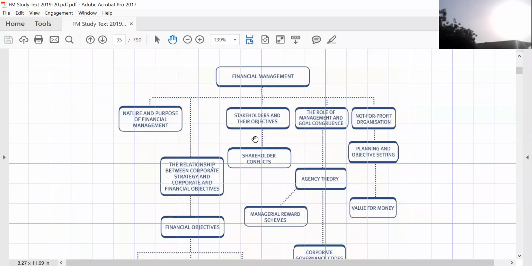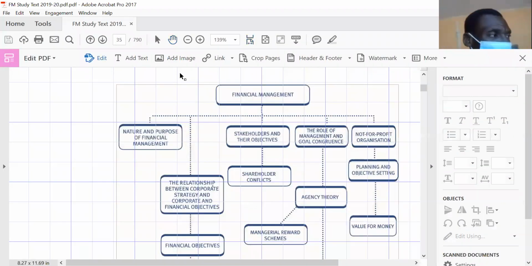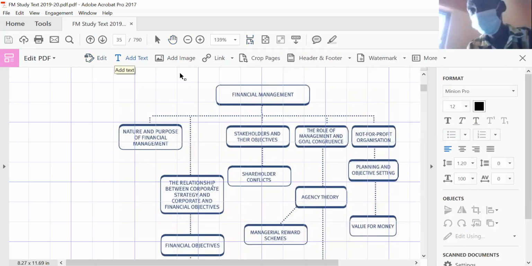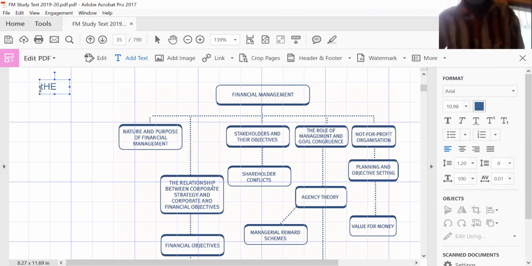Chart. Okay, sir. Right. So we are looking at financial management. And with financial management, we are acting as a financial manager. The role of every financial manager is to maximize the wealth of shareholders. That is the main thing we are talking about. Any other technique or concept that we learn from here, the main role is to maximize the wealth of shareholders. So I'll just indicate that here.